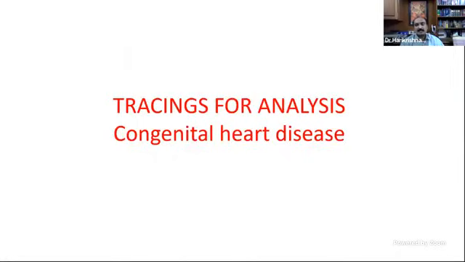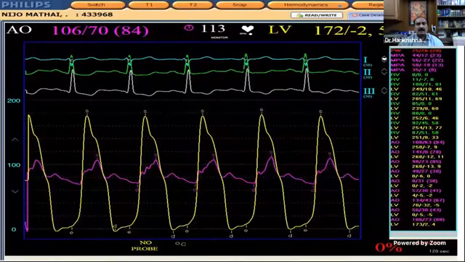So now we will go to the second part of the talk for the next 15 minutes or so. We will discuss some congenital heart disease, tracings of congenital heart disease. So if this tracing is given, how will you discuss? This pressure tracing is labeled LV and aorta on the top. LV is yellow and red is the aorta.